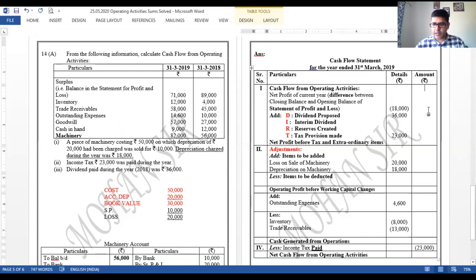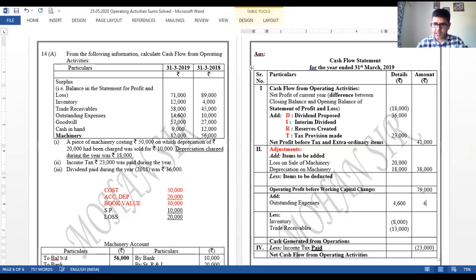Let us get the totals now. First amount 18 plus 23. 41,000 is the first amount as net profit before tax and extraordinary items. 38 will be added over here. Nothing to be deducted. So operating profit before working capital changes can be seen as 79,000.